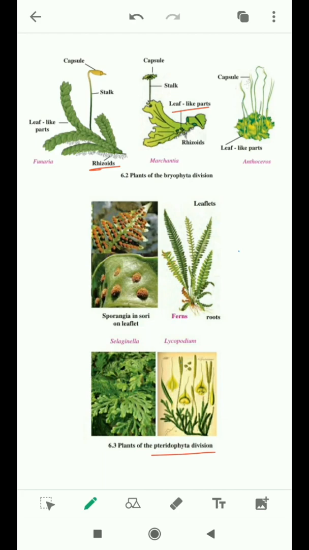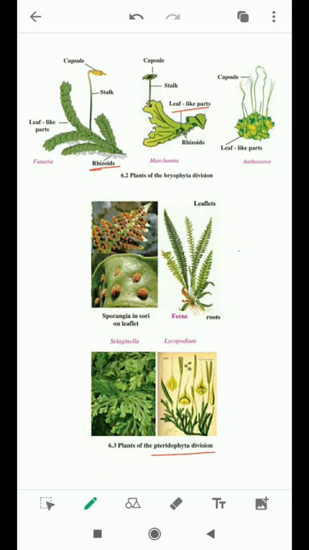They reproduce with the help of spores. See, on the posterior side of the fern, there are sori, a single sorus and plural sori. They are reddish in color, and on the back side of the leaves we can see them clearly. When these sori mature, they rupture and spores spread. If the spores get favorable conditions, a new fern plant can grow from them.